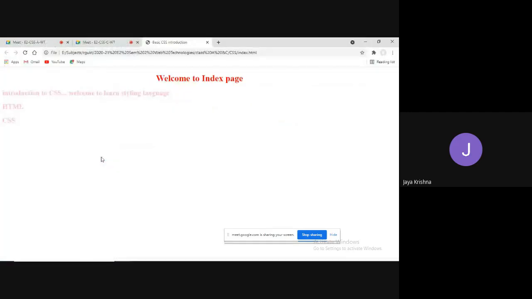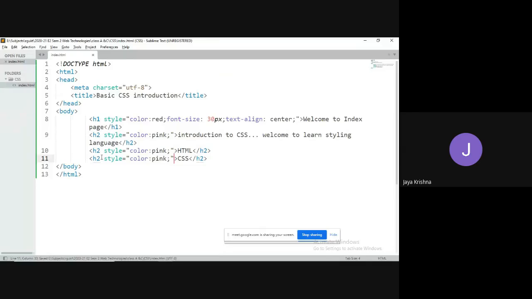Now if I go for this one, yes, with the help of inline styles I can apply. But the problem is, I am writing the same code multiple times. Style color equal to pink, style color equal to pink, style color equal to pink. Instead of that, we can reduce this code by moving towards internal styles.